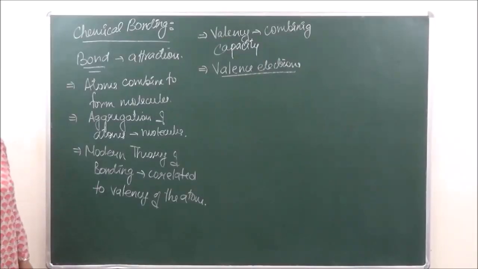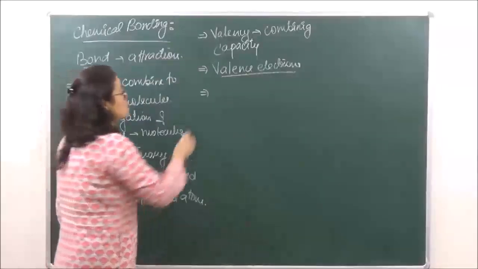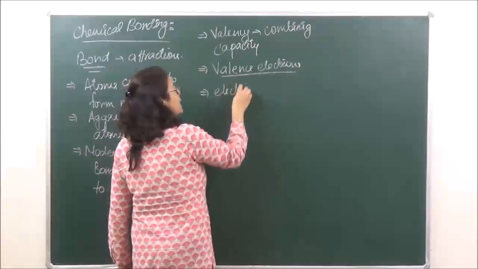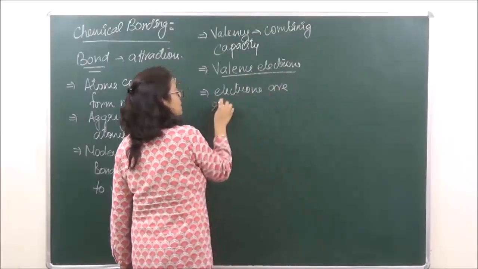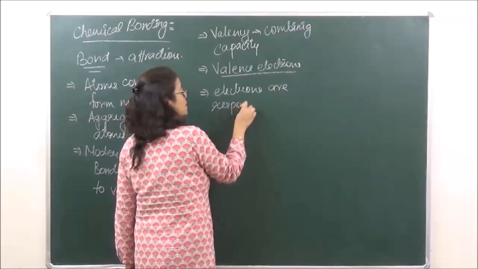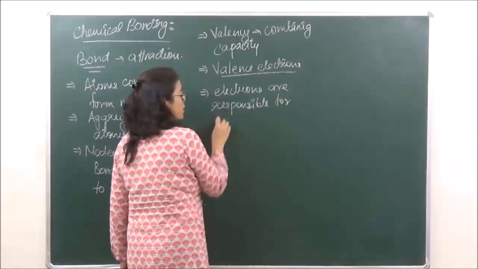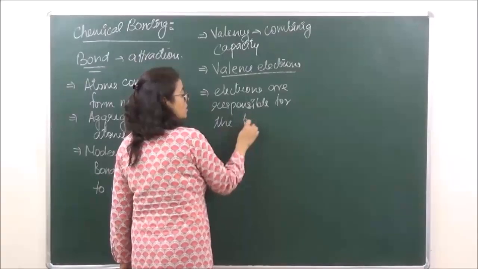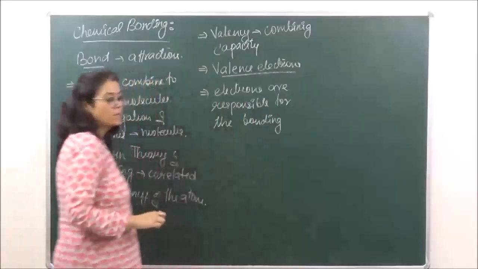So when we are talking of valency, the modern concept believes that electrons are responsible for combination of atoms. Another important thing is that electrons are responsible for the bonding in atoms.